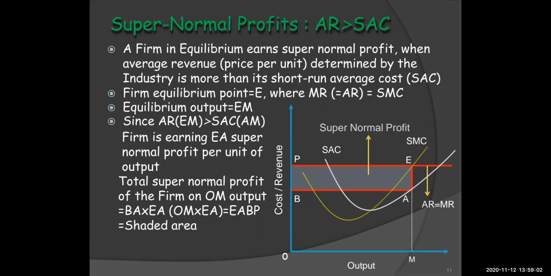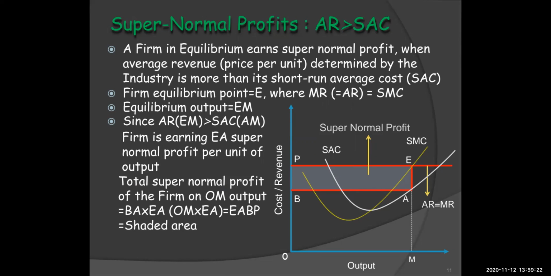So we can say that firm's equilibrium point is E. We can see that point E in the diagram, which is an equilibrium point, wherein MR and AR are equal and short run marginal cost is also equal.